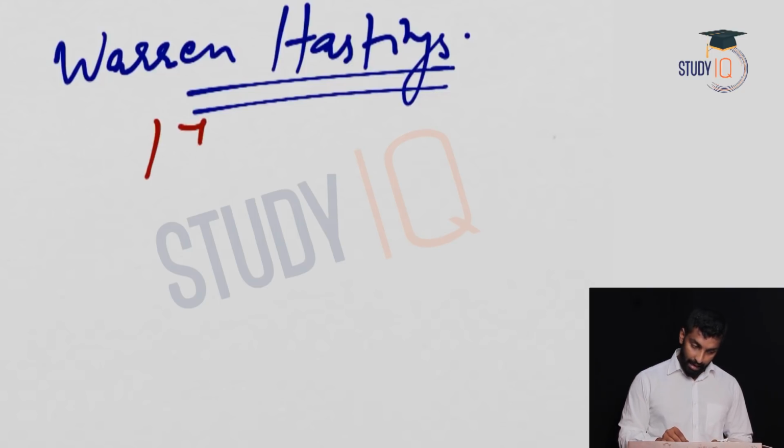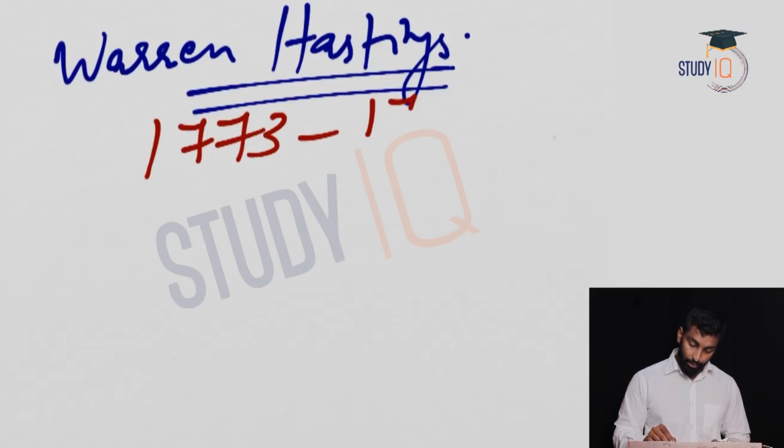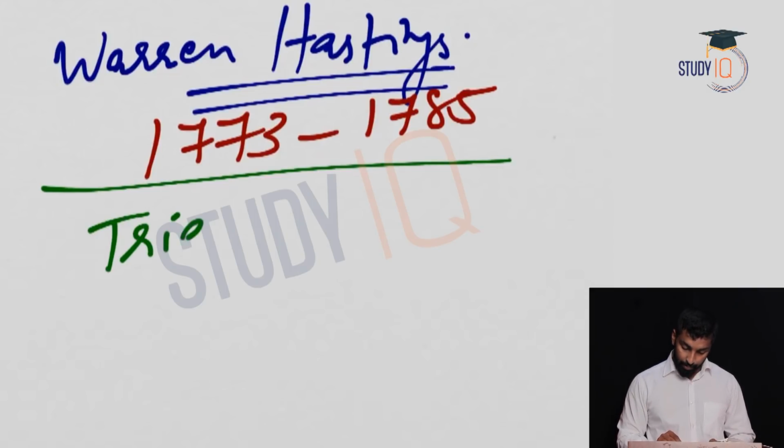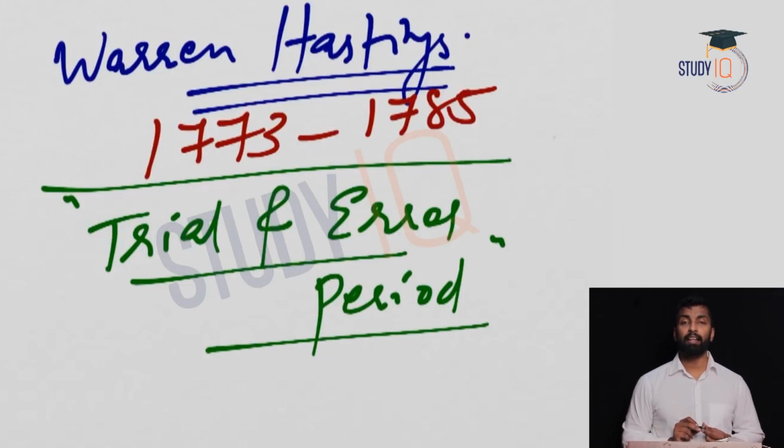Now what is this time period? 1773 to 1785. From a prelims point of view, the chances of getting questions from Warren Hastings are less, or one or two questions can be asked, but I'll start off with a very important mains question. See, the Warren Hastings period in history is known as the trial and error period. So UPSC can ask you a direct question: Warren Hastings period in history is known as the trial and error period.